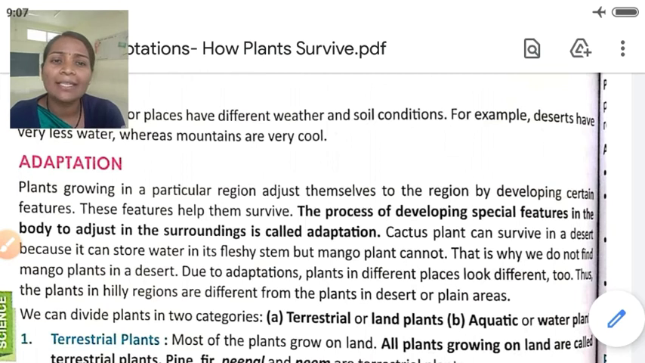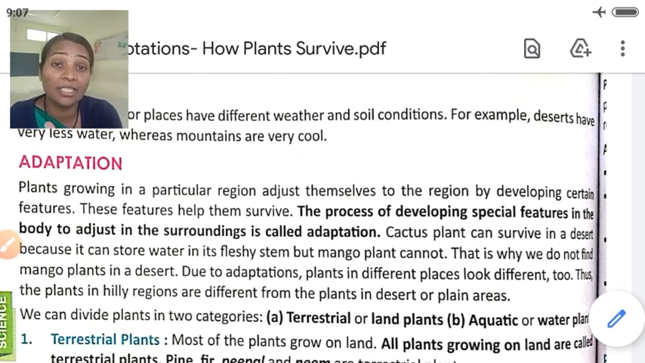Cactus plants can survive in the desert because they can store water in their fleshy stem. Listen, students, where are they storing the water? In the fleshy stem. This is why we find them in the desert, because they can store the water in the fleshy stem.